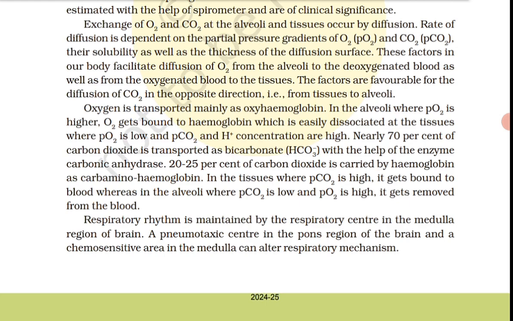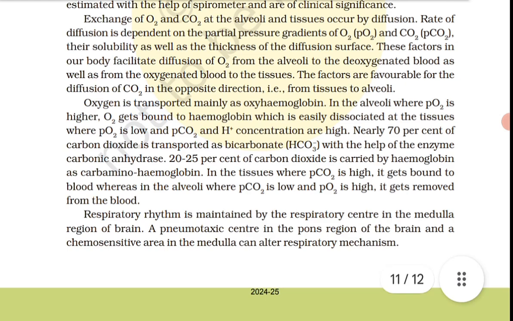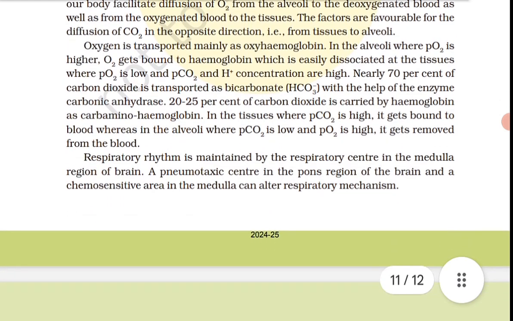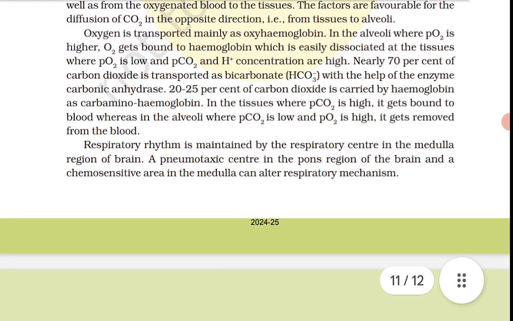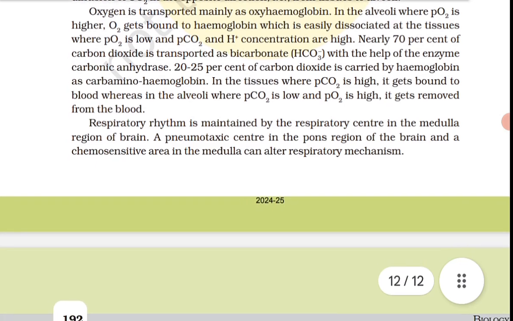Once again, a pneumotaxic center in the pons region of the brain and a chemosensitive area in the medulla can alter respiratory mechanism.